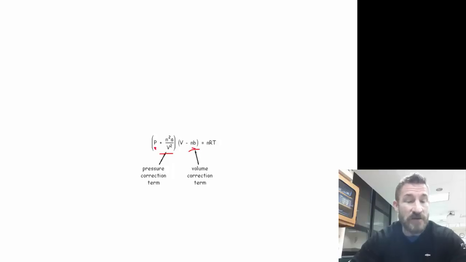The important thing we're going to discuss today is this formula right here, which is the van der Waals equation. What it does is correct for pressure with the a term, and correct for volume with the b term. So this pressure is actually the pressure that's observed, which is a little bit lower. We're going to add to that term because some of those molecules, because of intermolecular forces, do not hit the sides of the container. And the volume we're going to subtract from, because actually molecules under certain conditions, the space they take up is not negligible.